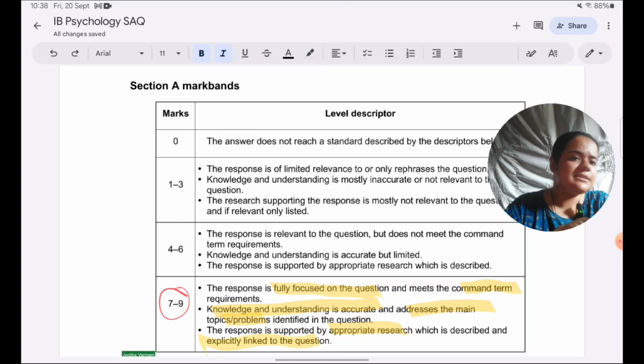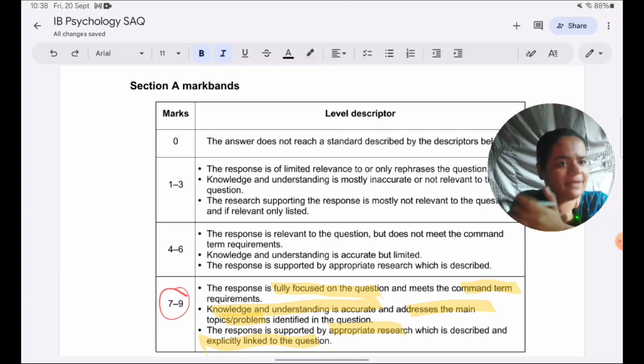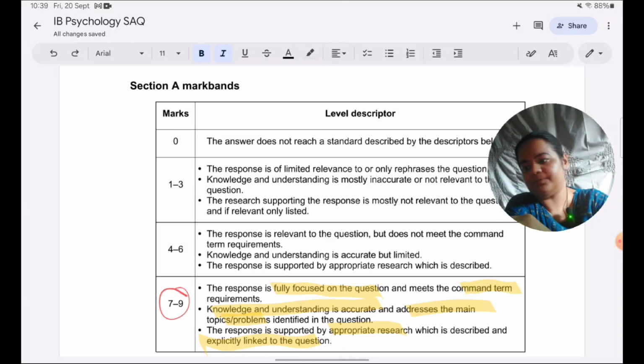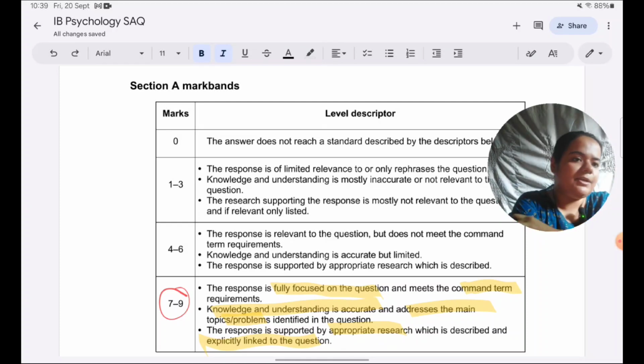And is it explicitly linked to the question? Now, this is where students feel only the conclusion needs to be linked. In fact, the answer throughout needs to be linked to the question, which we have done. Yes, because we have not described Maguire in general. This is the reason why we need to avoid describing it in general, because then it's not explicitly linked to the question. So we have met all the requirements for 7 to 9. We can get high scores with these types of SAQs.